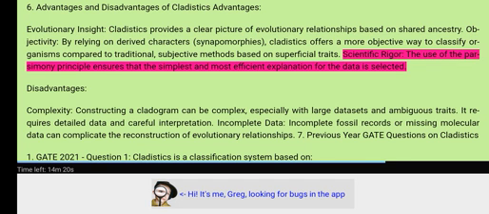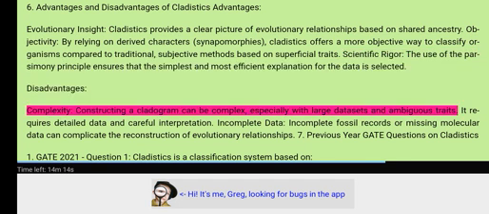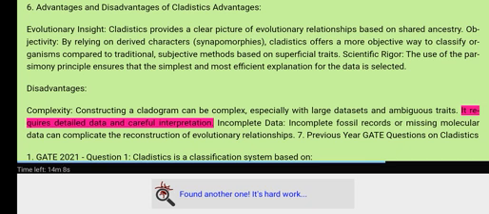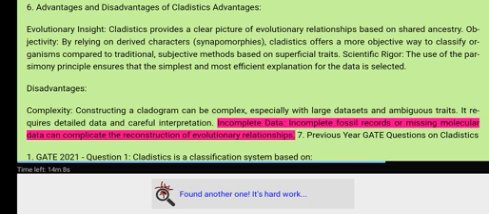Scientific rigor. The use of the parsimony principle ensures that the simplest and most efficient explanation for the data is selected. Disadvantages. Complexity: constructing a cladogram can be complex, especially with large datasets and ambiguous traits. It requires detailed data and careful interpretation. Incomplete data: incomplete fossil records or missing molecular data can complicate the reconstruction of evolutionary relationships.